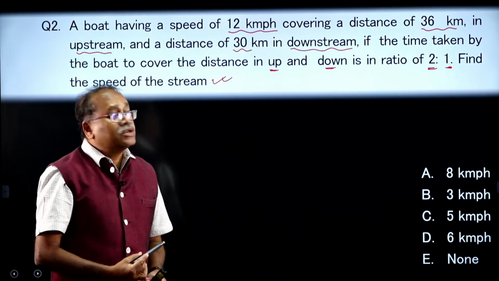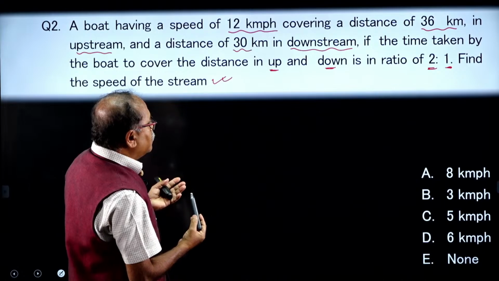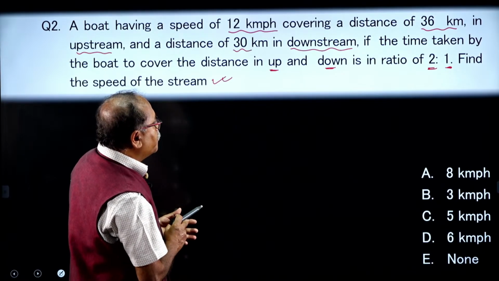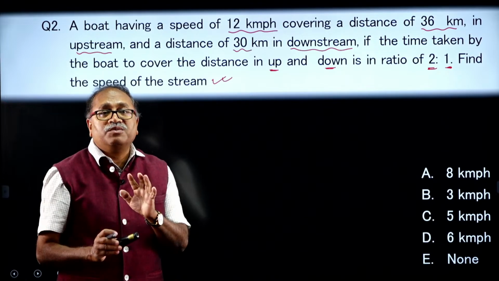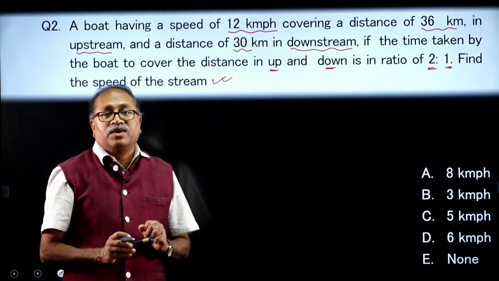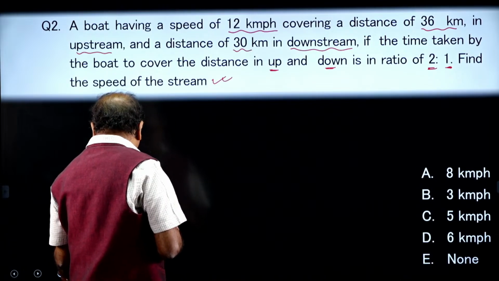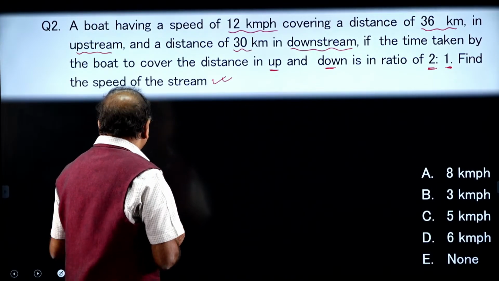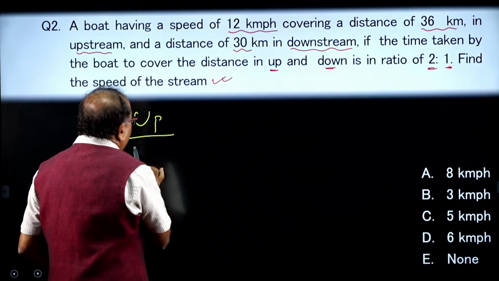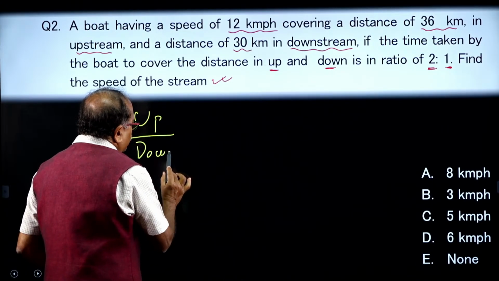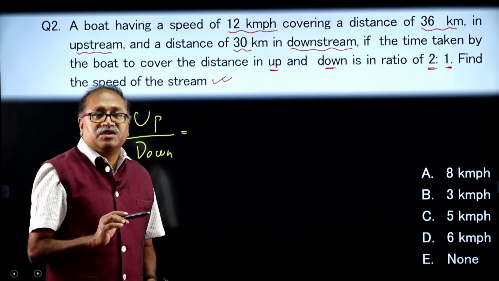How do we find out the speed of the stream? Do I know the speed of the boat? Yes, the speed of the boat is given, 12 kilometer per hour. Now, it is easy to answer the question. How do we answer the question here? Let us take upstream by downstream. Okay. What is the speed of upstream?